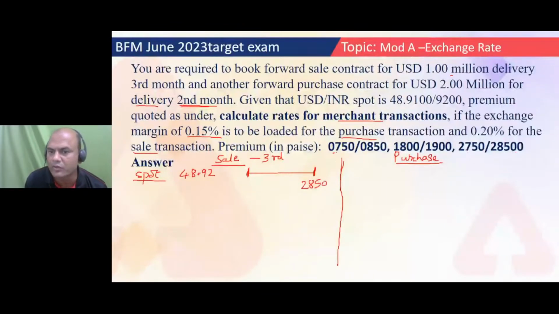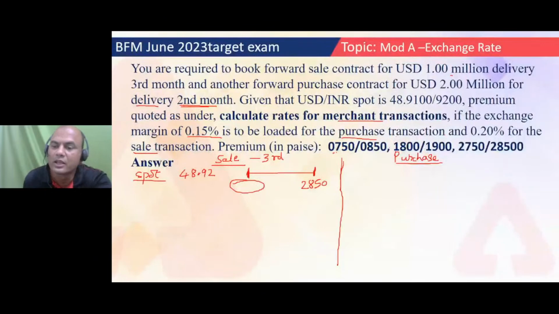Is the currency in premium or discount, everyone? Look at this, the forward rates: 75, 85, 18, 19, 27, 28. So the currency is in premium, so I'll add this. Okay? Clear this concept, 2850 over here. But what is there for this part? First, what will I take? What rate should I take over here? Who can give me the rate?